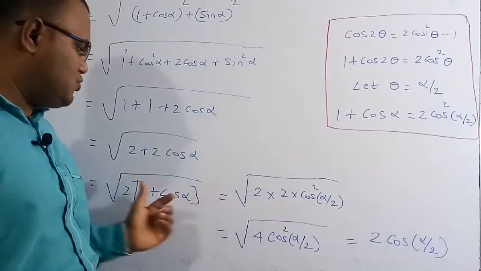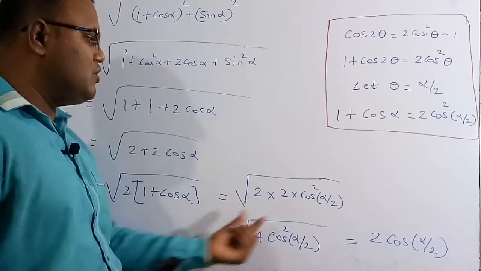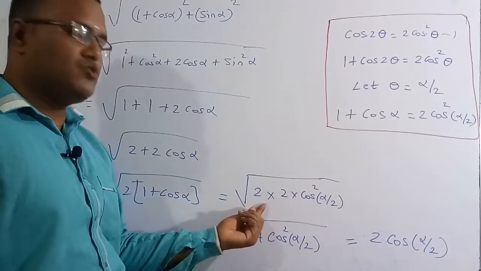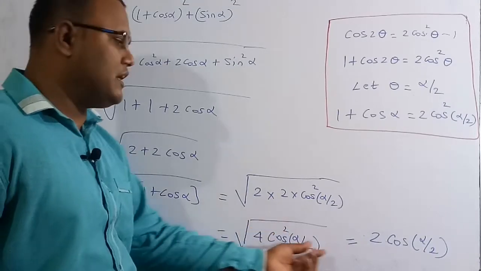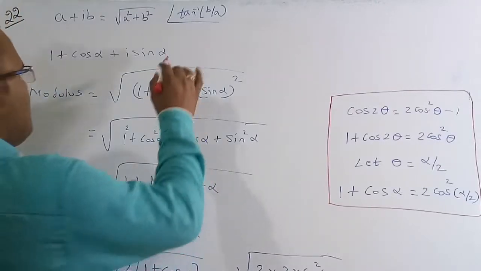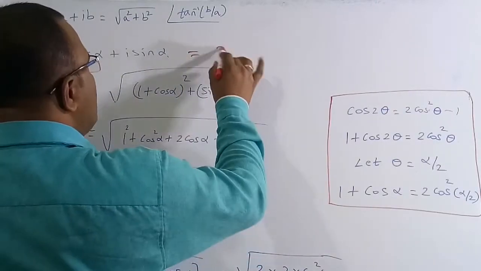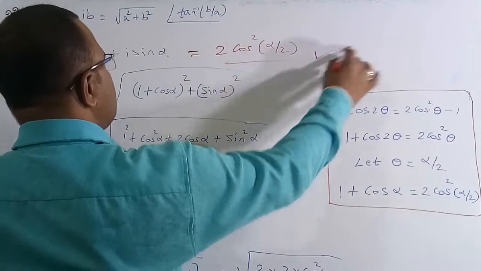So here I am going to get 2 into, replacing 1 plus cos alpha, 2 cos square alpha by 2. So 2 into 2 cos square alpha by 2. So 2 2s are 4. 4 into cos square alpha by 2, we have to take the root. So we are going to get 2 into cos of alpha by 2. So therefore we can say the modulus of this part, 2 into cos of alpha by 2, is the correct solution of this question.